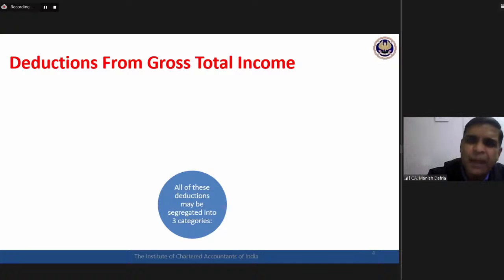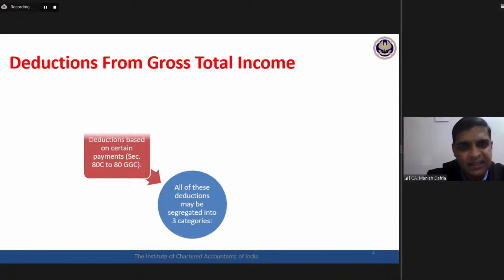In this whole chapter, a number of deductions are available. For the sake of clarity, we can segregate all these deductions into 3 different categories. First is deductions based on certain payments, section 80C to section 80GGC.